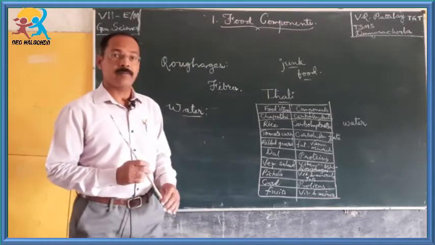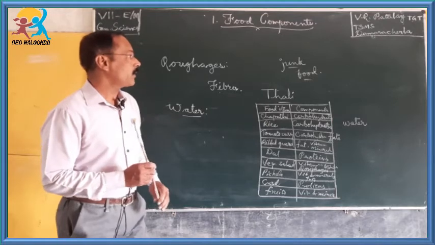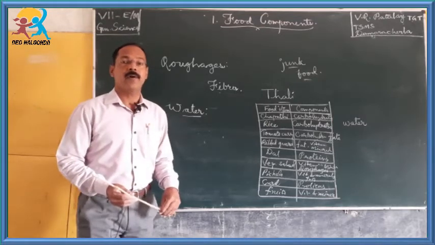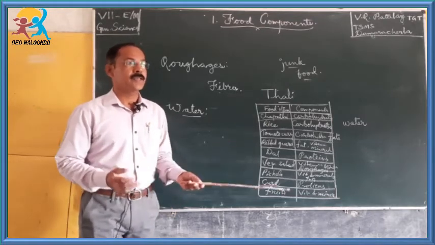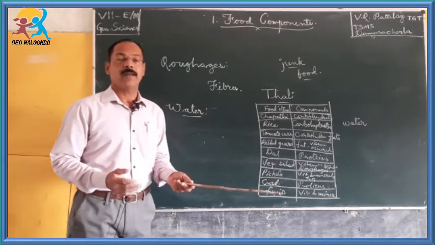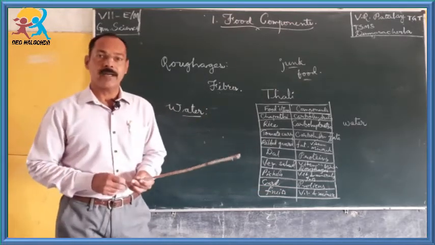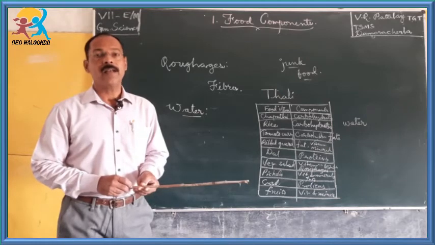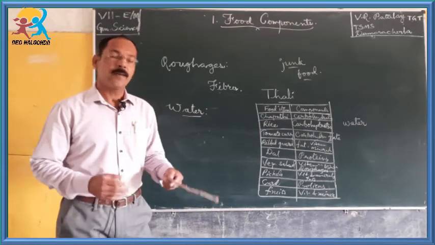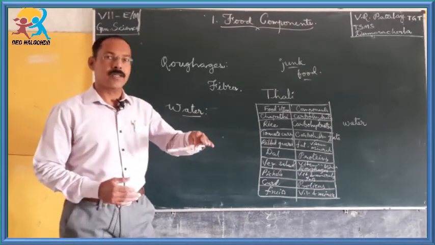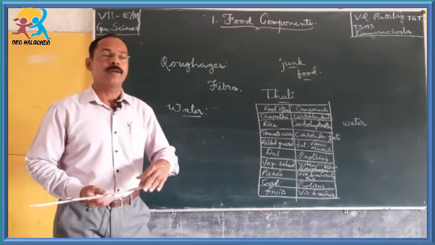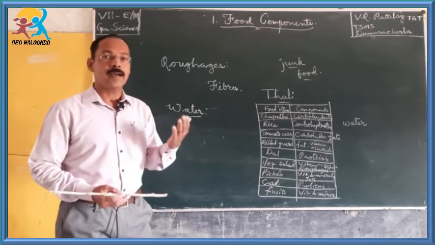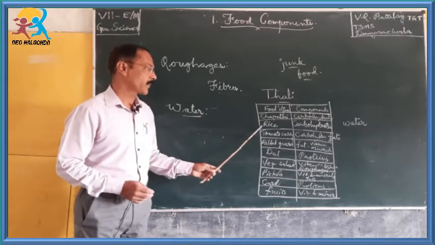Coming to the habit, when I said habit of food, it all depends upon the place of living, the climatic conditions and cultural practices. Children, here in southern India, we have a habit of taking rice mostly.